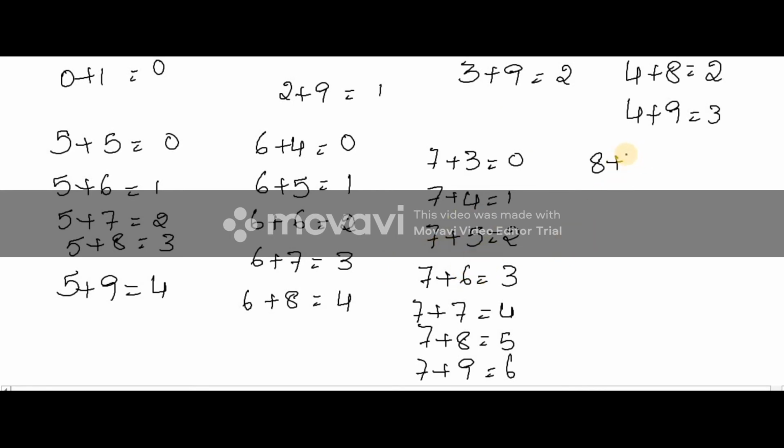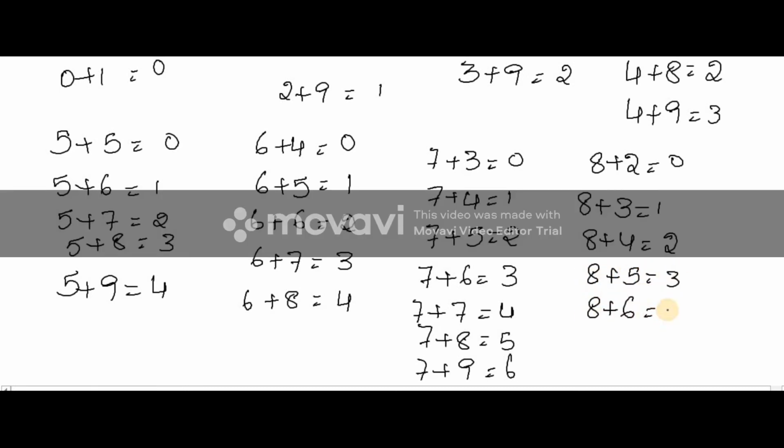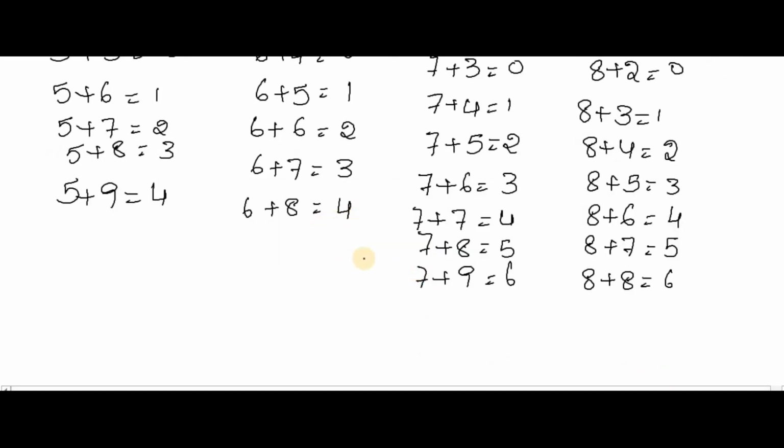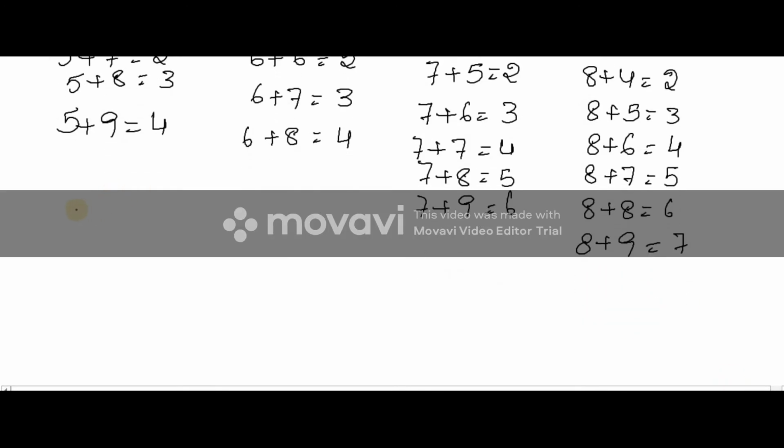2 is equal to 0. 8 plus 3 is equal to 1. Just by seeing the numbers you should be able to write the end numbers. If you are perfect in the addition table, and if you are perfect in these end numbers, it will be very easy for us to complete the additions, and you are going to feel very happy seeing these additions. Oh, this much easy, so we faced this much problem in these additions. Everyone feels that carry will come, where should I keep it, like that they'll be thinking. But additions are going to become very easy.